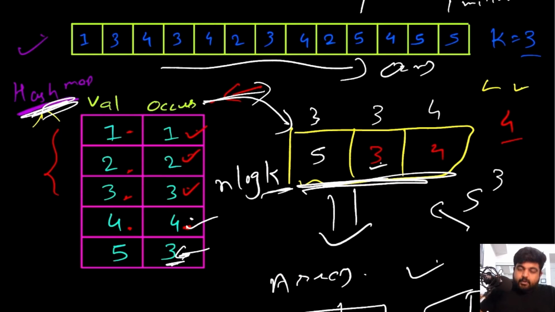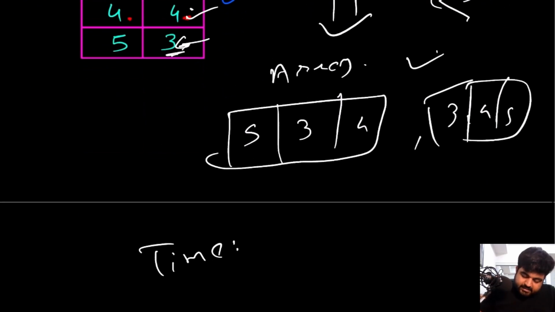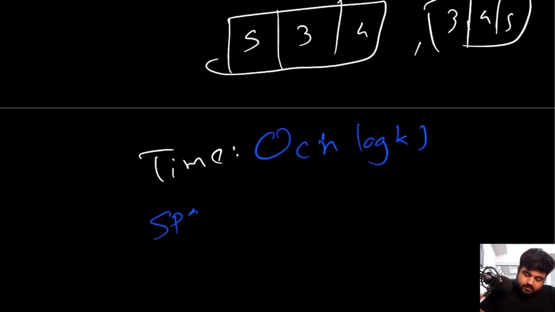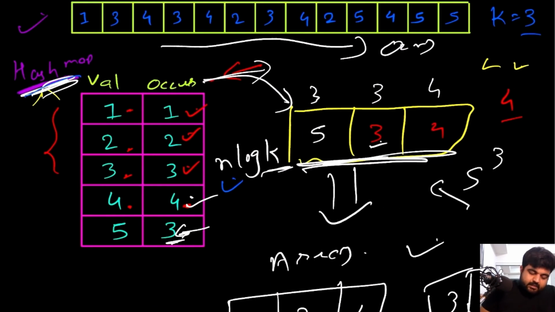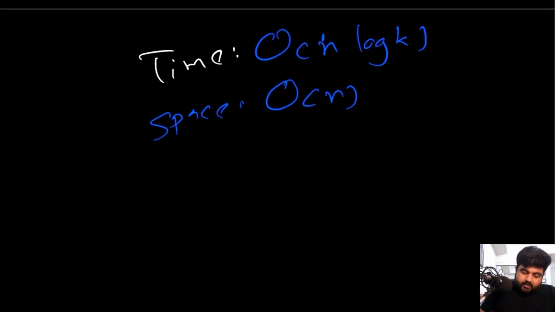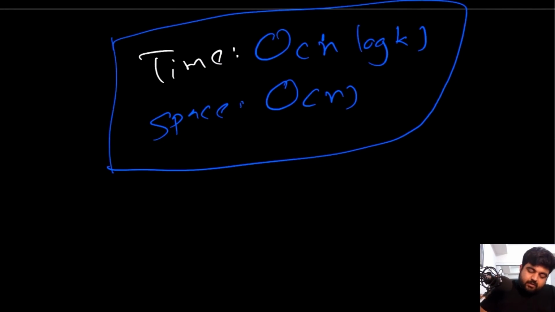This is the important part, and this is what your interviewer is going to focus on. So the time complexity is big O of n log k, which is good. And in terms of space complexity, you must have guessed it correctly. It's big O of n because we are using a couple of additional data structures, a hash map and a priority queue. This is a very good time and space complexity, and that is basically the ideal approach.